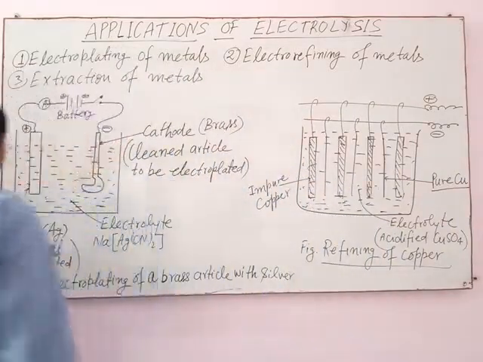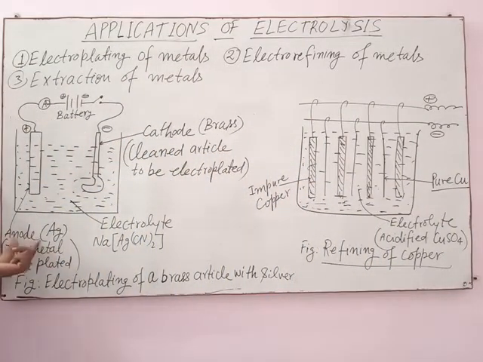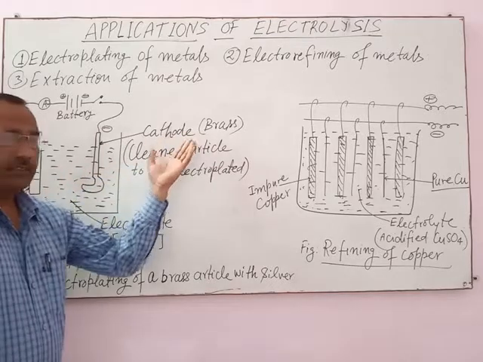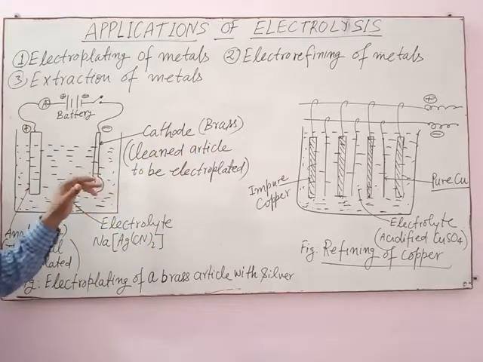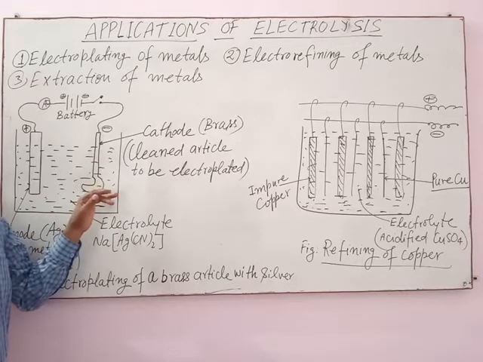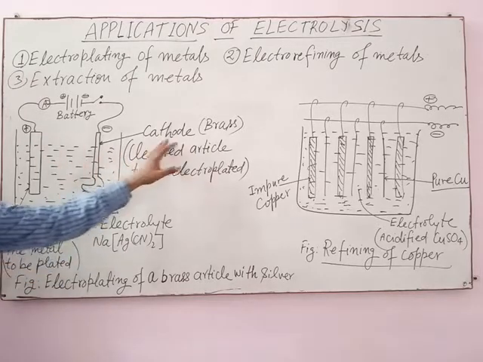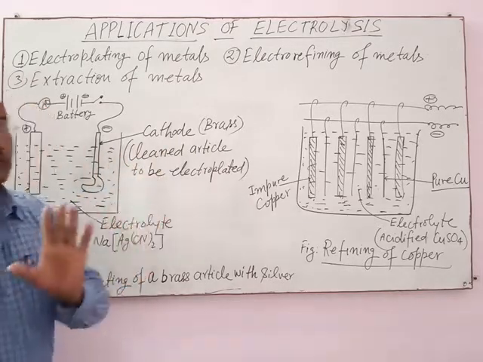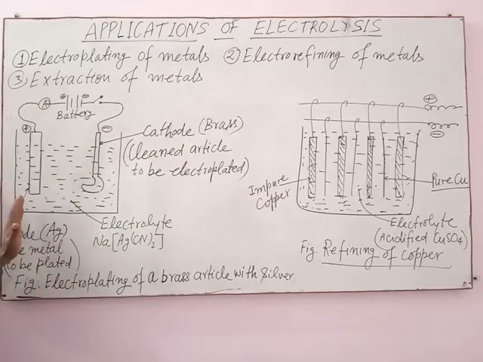Then silver is selected as superior metal and it is used as anode. And the brass article acts as cathode. Means in this case brass article is inferior metal and silver is superior metal.